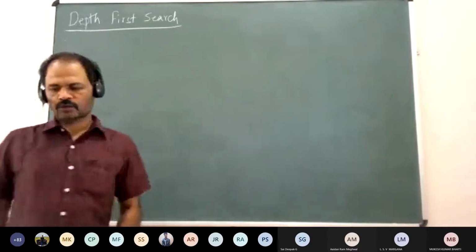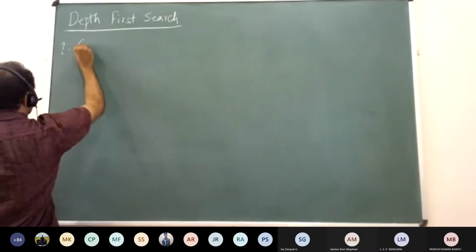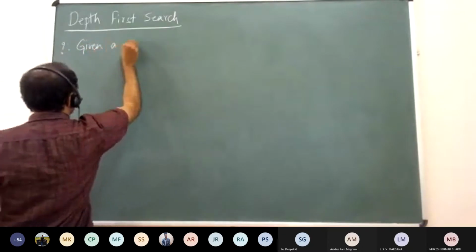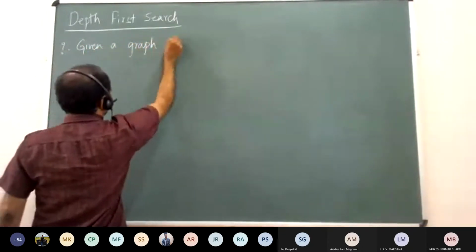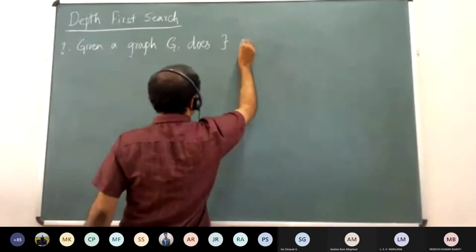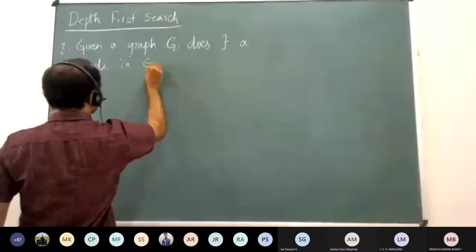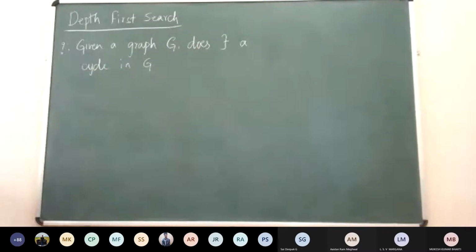Okay, so the question is this: you are given a graph G, so does there exist a cycle in G? So this is the question. So how do you do it? Is it an undirected graph? Can we assume that? Yeah, as of now we are only dealing with undirected graphs.